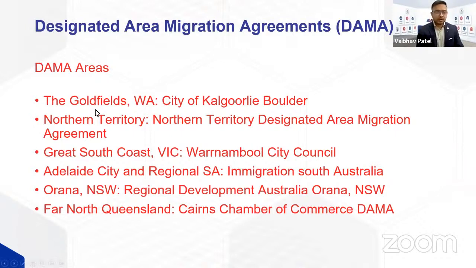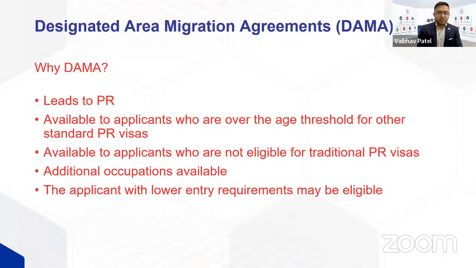Now, in a DAMA agreement, there is one more step: your company will have to apply with the regional body where they're operating. Let's say if they're operating in Goldfields, then they will have to ensure that they've been operating in Goldfields for at least 12 months and meet the requirements set out by the Goldfields authority, and then apply for a DAMA agreement with them first. Once you get approval from the regional body, then you have to apply for sponsorship and nomination.